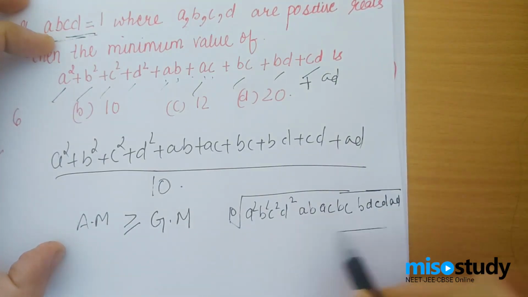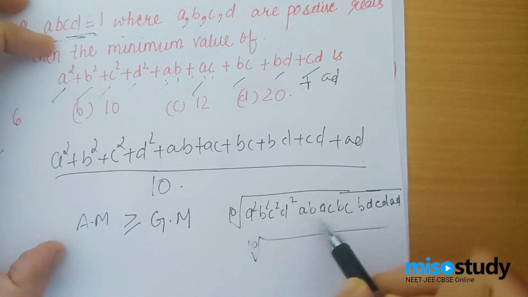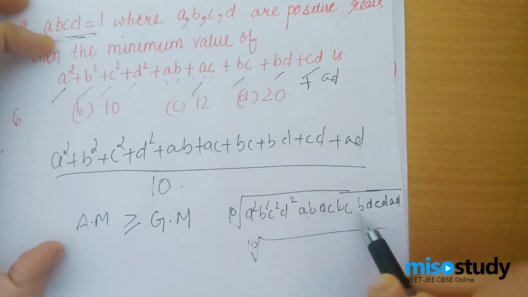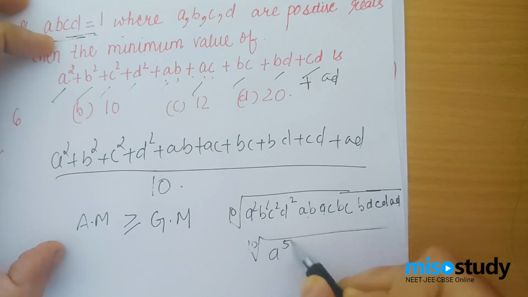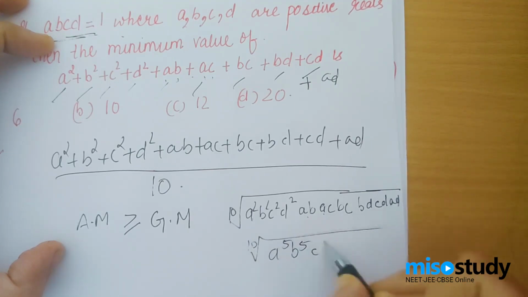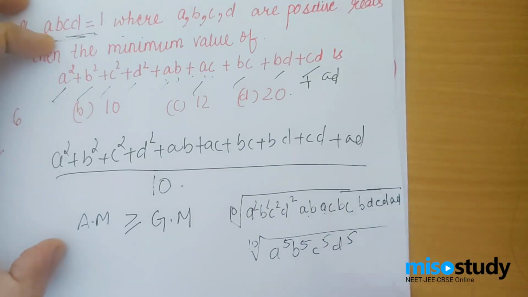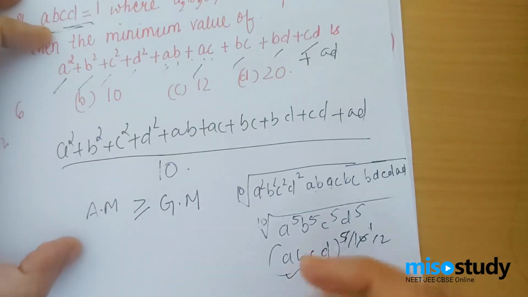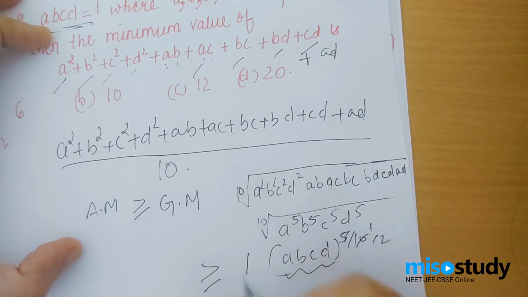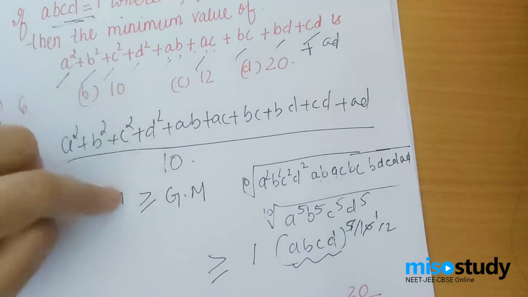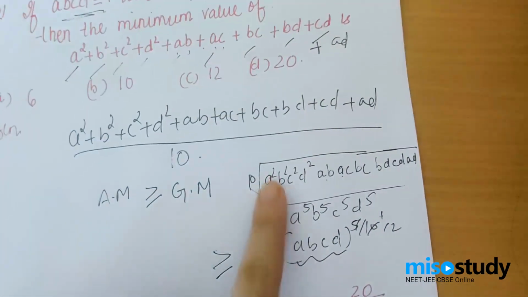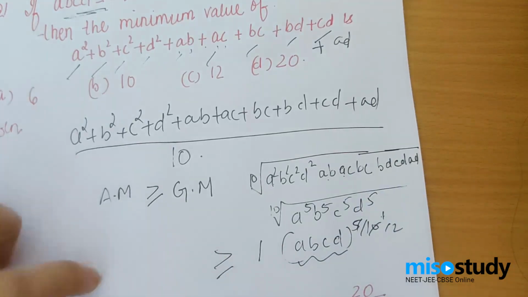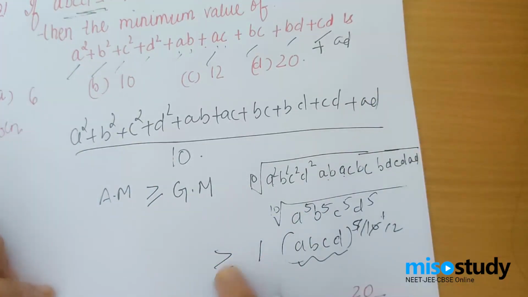Okay, now what will I have? Taking the 10th root, we get A^5, B^5, C^5 and D^5, which gives me ABCD whole power 5 by 10, that is 1 by 2. But I know the value of ABCD is 1. So this would be greater than or equal to 1. AM is this, and GM we found out is this, and AM is greater than or equal to GM. So I found out that this expression is greater than or equal to 1.